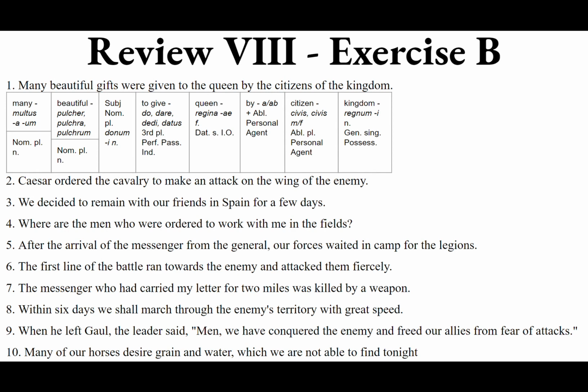Altogether, sententia decima could read: multi de equis nostris, frumentum aquamque quae cupiunt, quae hac nocte invenire non possumus, or possumus. Optime, very well done. That wraps it up for Review 8, chapters 29 through 32.